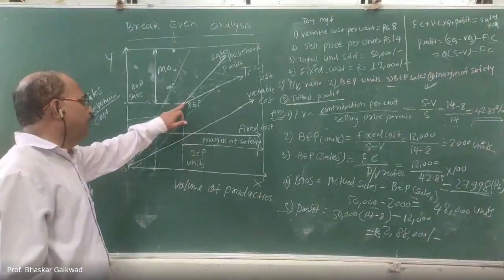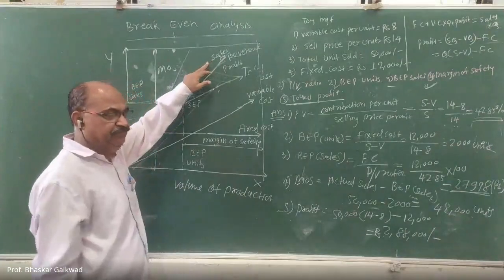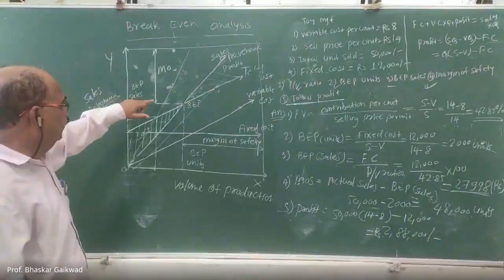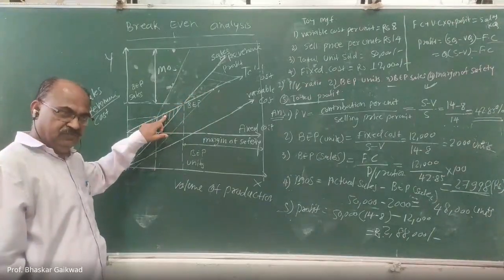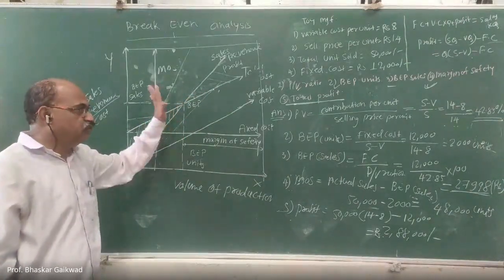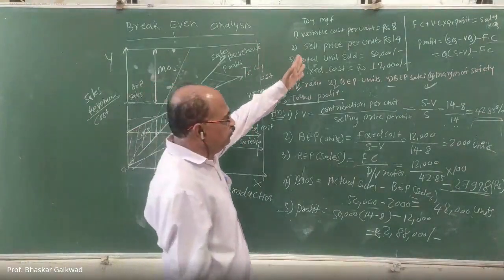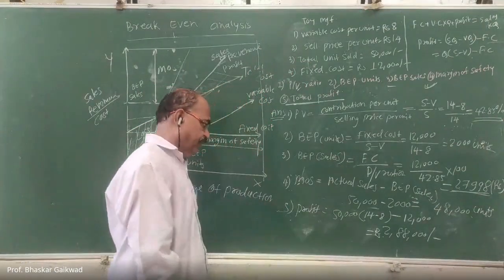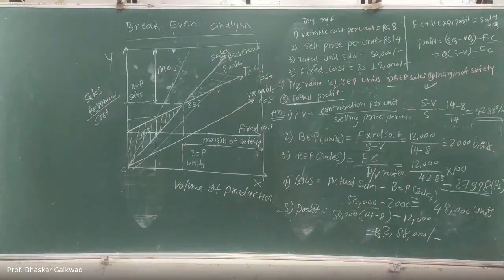Next thing is that at the break-even point, total cost and sales revenue are the same. Then at the break-even point, no profit, no loss. Correct? So these two types of questions, theoretical questions will be there, and numerical problems will be like this way. So this is about today's lecture. Tomorrow we'll take one more problem. But before that, if anybody has any doubt, you can ask.